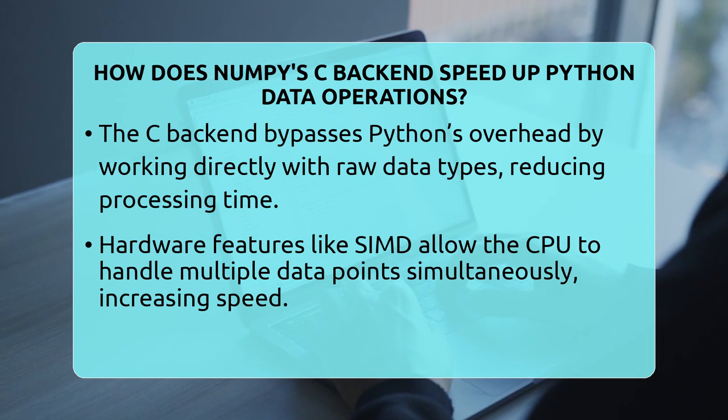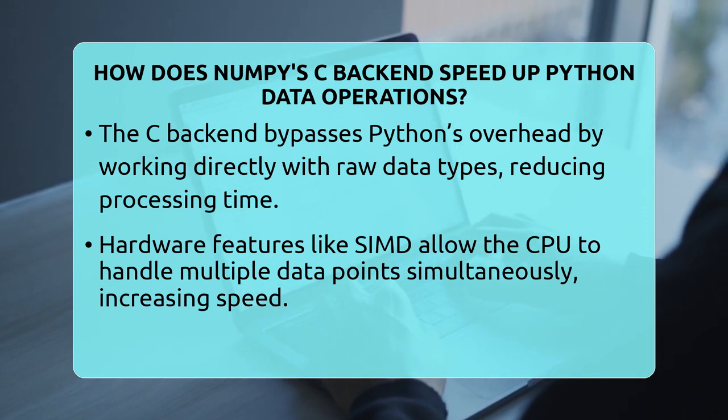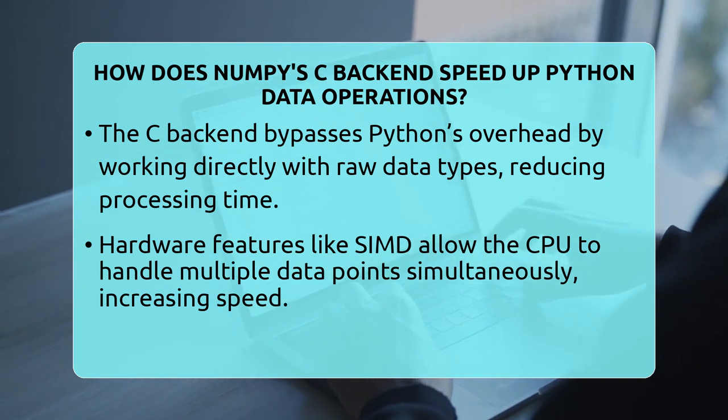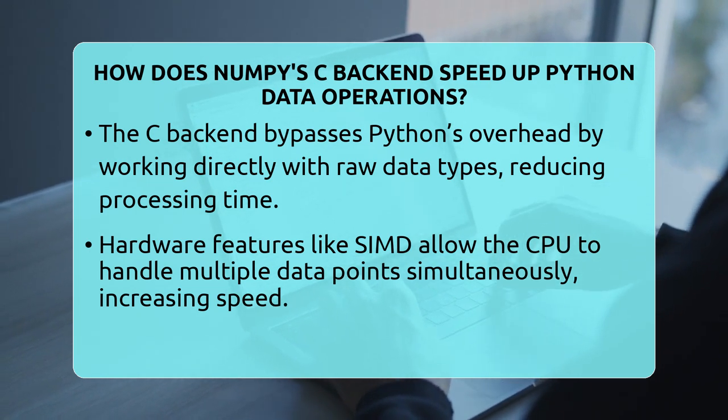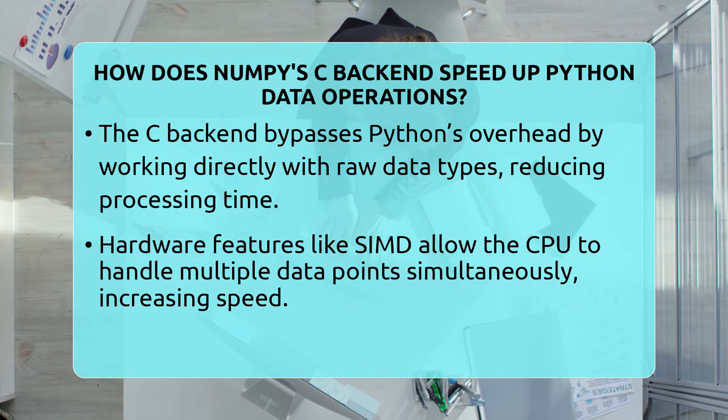Plus, the C code can use hardware features like SIMD, which allows the CPU to process multiple data points simultaneously. This parallel processing boosts speed even more, especially when working with large data sets. When you sum a million numbers with NumPy, it can be over 20 times faster than doing the same with a Python loop. That's big. All the work is done in optimized C code running behind the scenes.